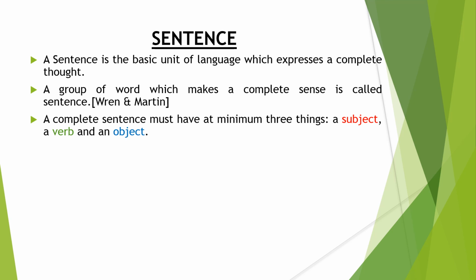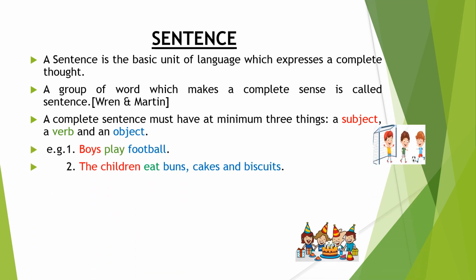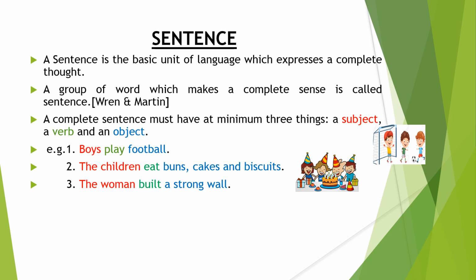Okay. Few more things you need to know about sentence are: a complete sentence must have at minimum three things: a subject, a verb, and an object. This we will understand with the help of examples. See here. Boys play football. The children eat buns, cakes, and biscuits. The woman built a strong wall. You can see here red color for subject, green for verb, and blue for object.